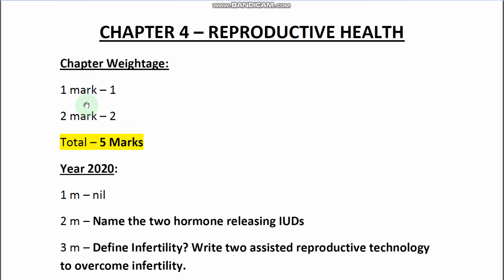So it may be changed among 1, 2, 3 and 5 marks. Generally, according to the blueprint, it is 1 one-mark question and 2 two-mark questions.